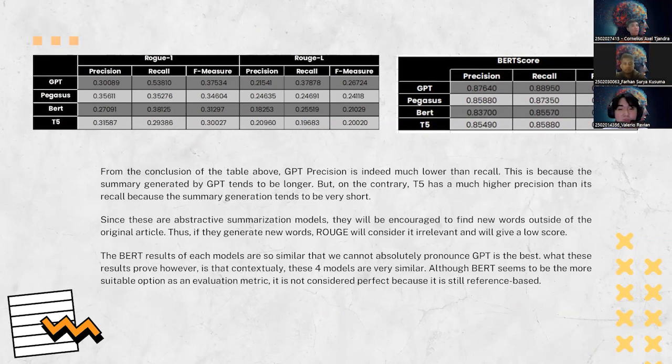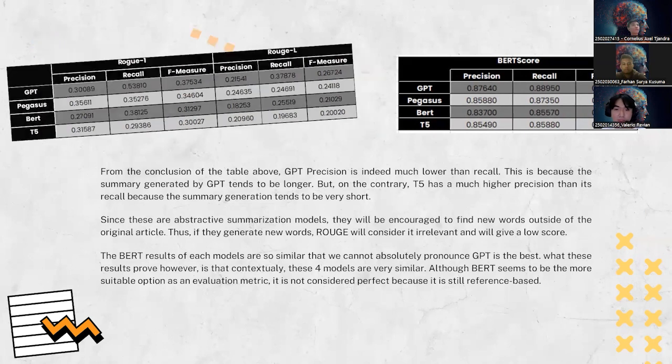Although BERT seems to be a more suitable option as an evaluation metric, it is not considered perfect because it's still reference-based. And the weakness of being reference-based is that it requires human labor to collect the data set. So there is no data set that is one document long. So we need a method that is not reference-based, but rather reference-free.